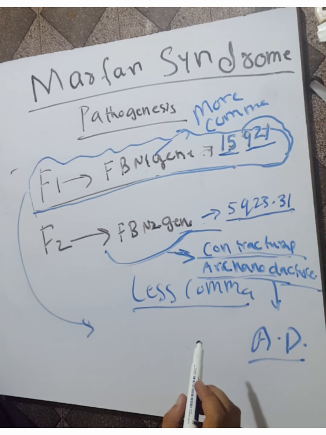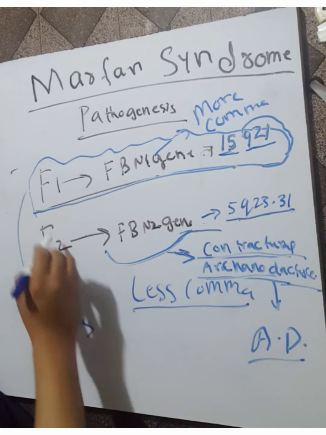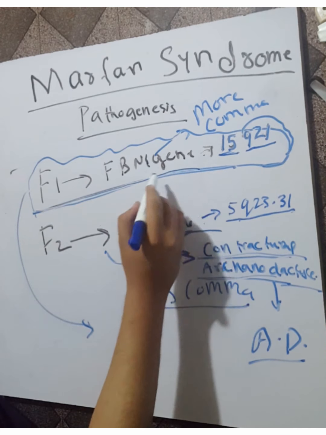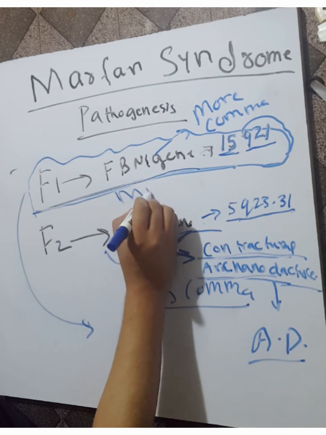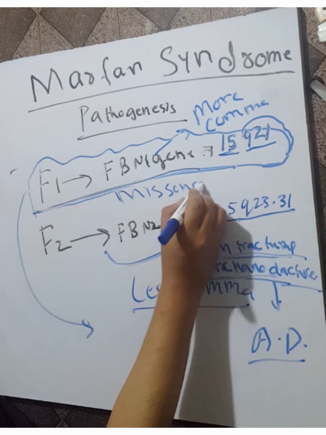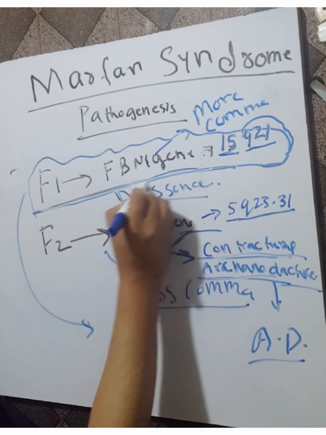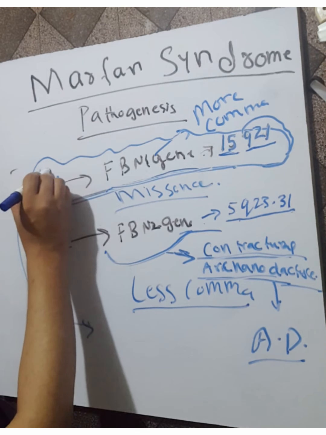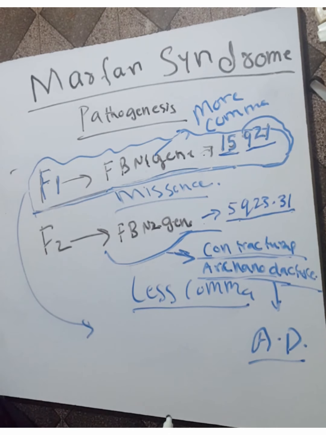In most cases, there is a missense mutation that gives rise to abnormal fibrillin 1. A missense mutation in the FBN1 gene results in abnormal formation of fibrillin, and this is associated with Marfan syndrome.